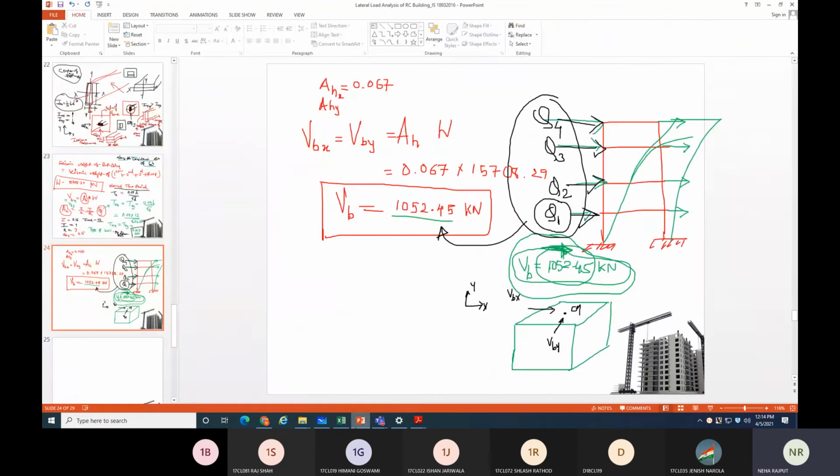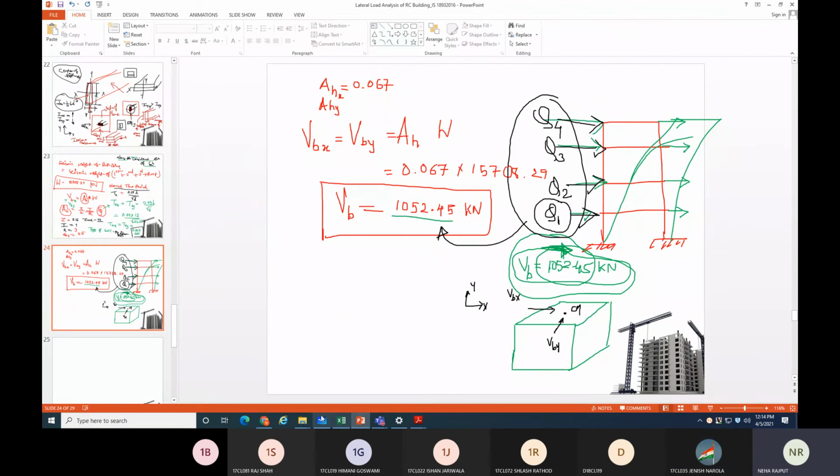And this you can easily identify with this deflection behavior of the building. As this is cantilever behavior, maximum force will be applied to the topmost floor and minimum at the bottom. Clear?